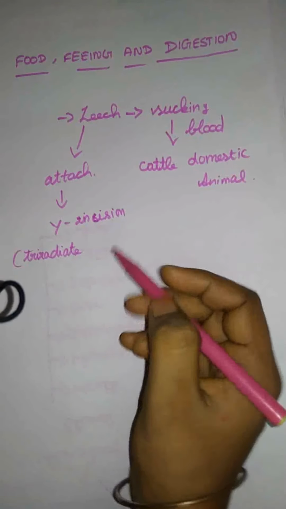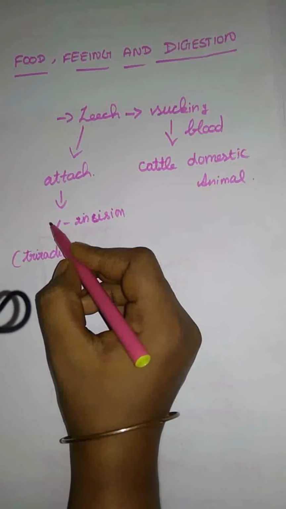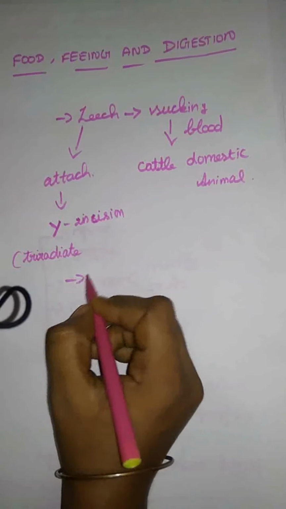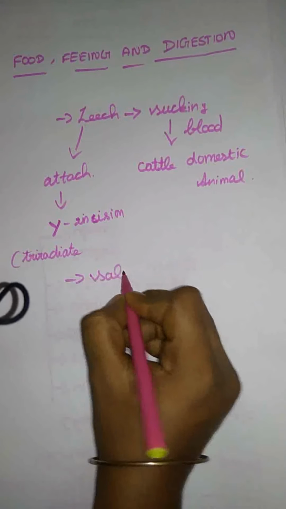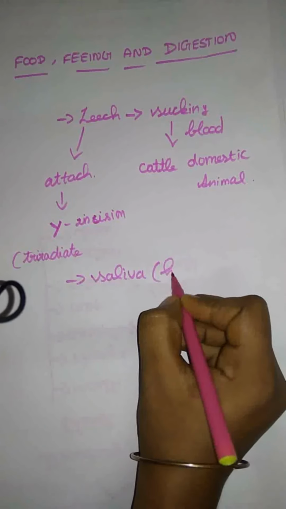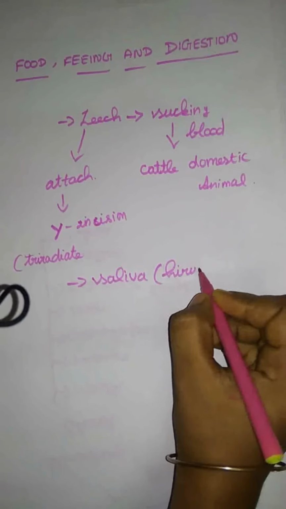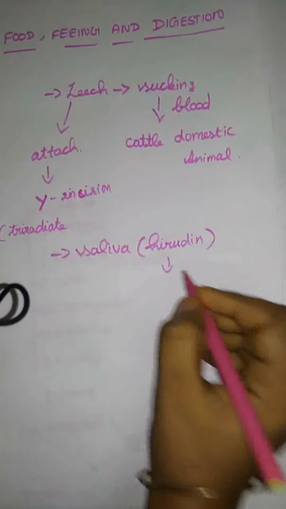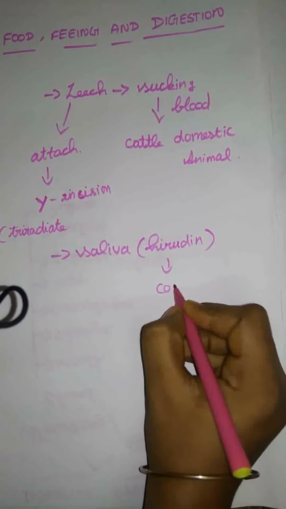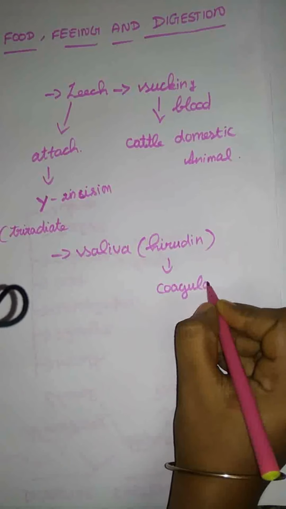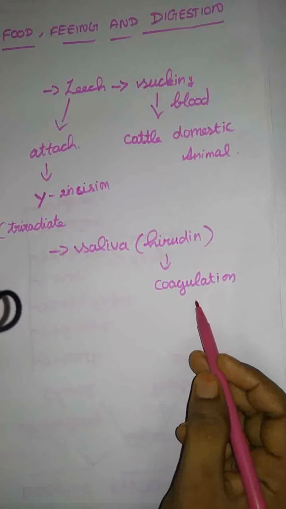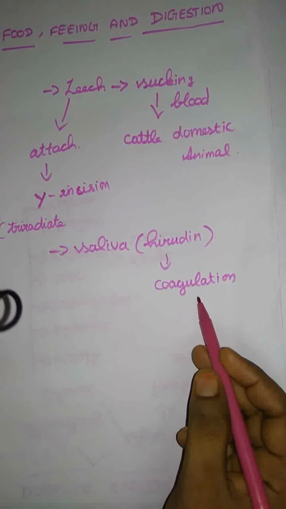Okay, and they have jaws, the three jaws. Through the jaws, they pour saliva. In that saliva, they have a special protein, that is hirudin. Here, hirudin helps to prevent the coagulation of blood. Coagulation means a blood clot.